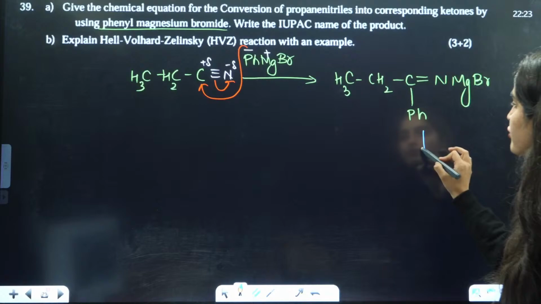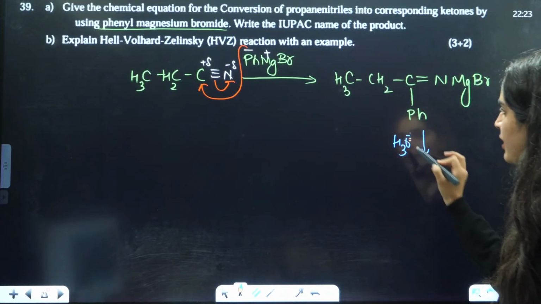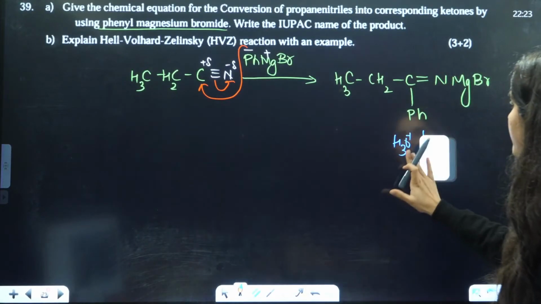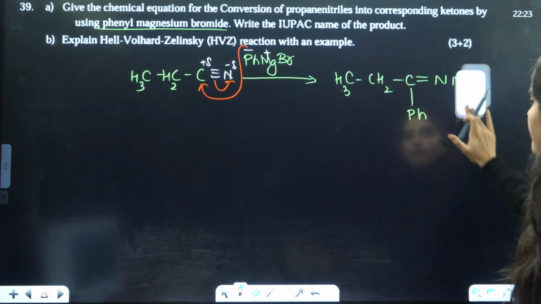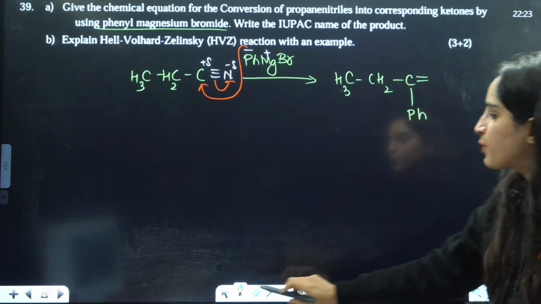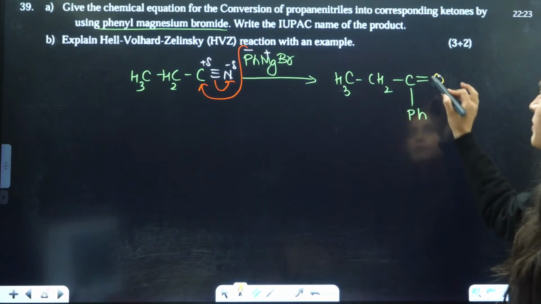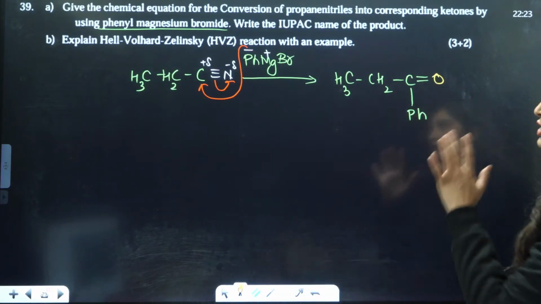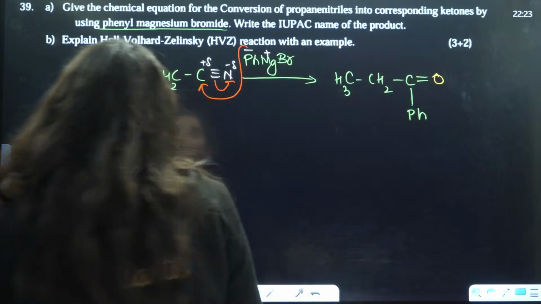Now after doing hydrolysis, this whole product will be changed to double bond O. So this is going to be the corresponding ketone that you will have.